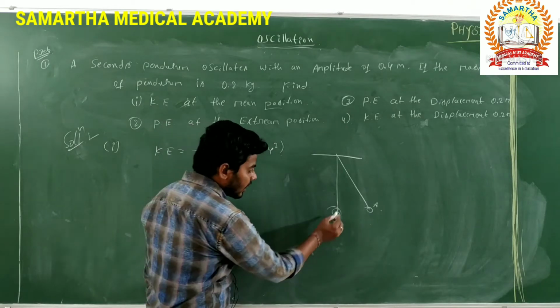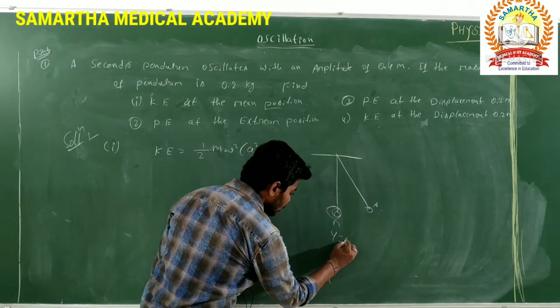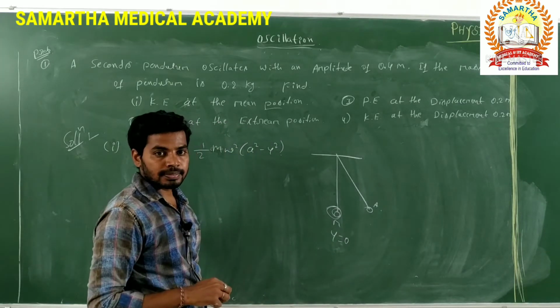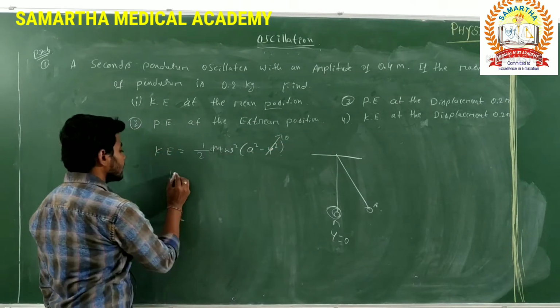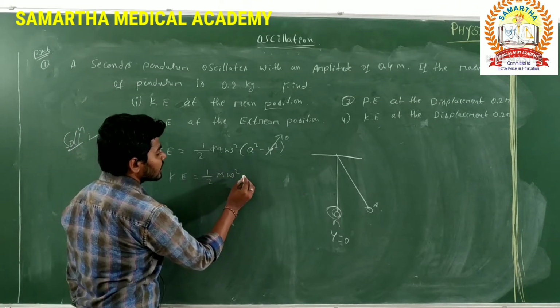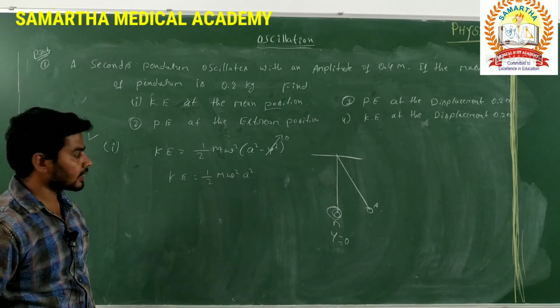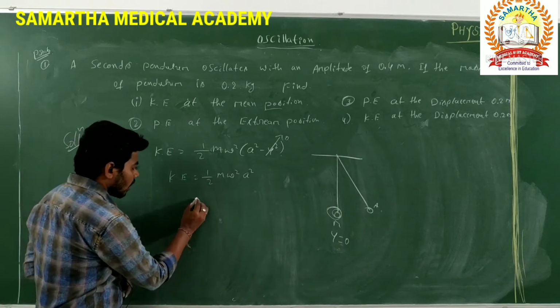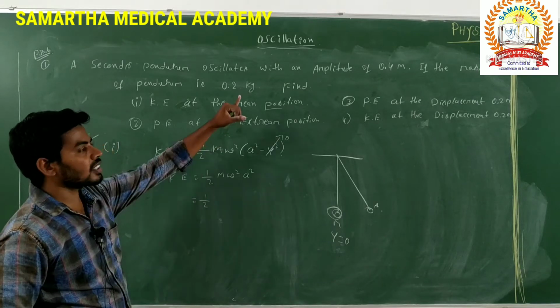If the particle is at the mean position, the displacement of the particle y is equal to 0. Is it right? Then y equal to 0, what about its kinetic energy? Half m omega square a square. Is it right? Then here m is the mass of the body.